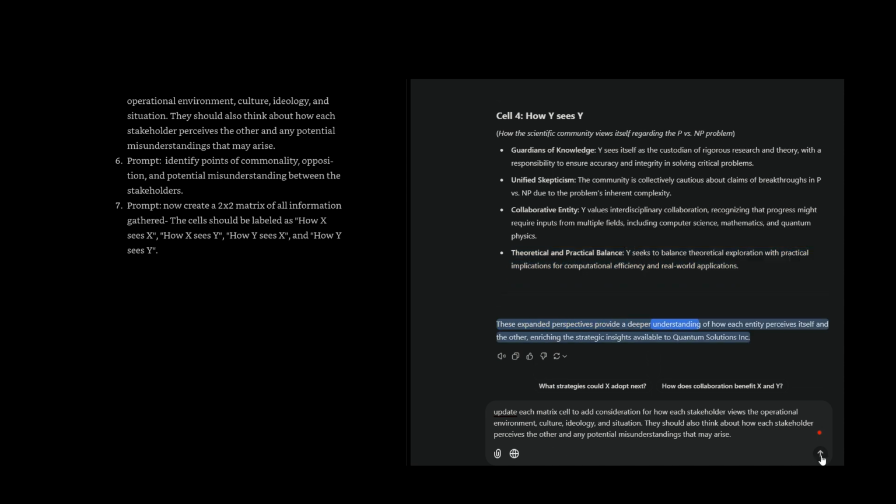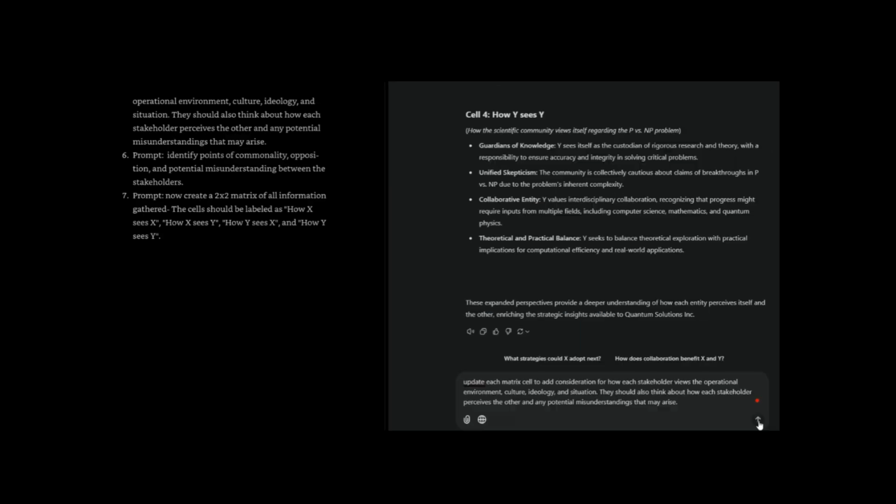These expanded perspectives provide a deeper understanding of how each entity perceives itself and the other, enriching the strategic insights available to Quantum Solutions Inc. Fifth step: update each matrix cell to add consideration for how each stakeholder views the operational environment, culture, ideology, and situation. They should also think about how each stakeholder perceives the other and any potential misunderstandings that may arise.